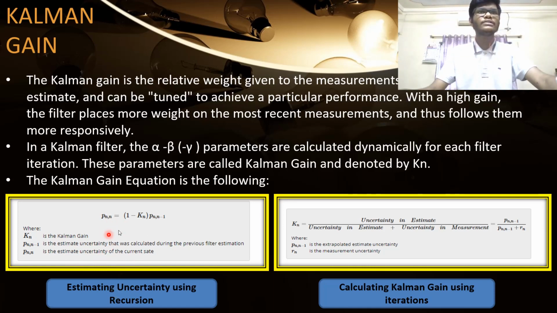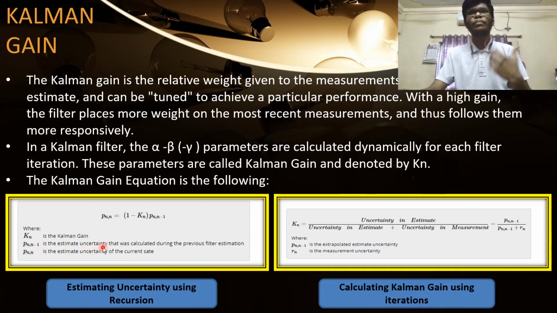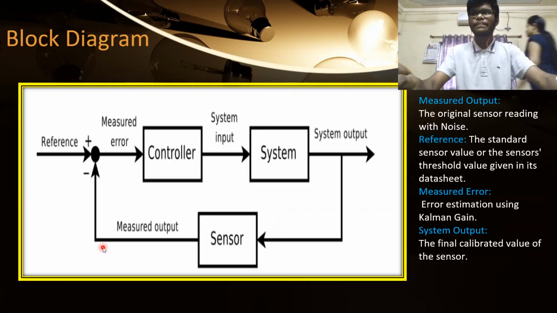In the estimation of the uncertainty, we calculate the uncertainty using various algorithms, and here we have made use of the Kalman filter algorithm. Kn is the Kalman filter gain, and Pn,n-1 is the uncertainty obtained in the previous iteration.